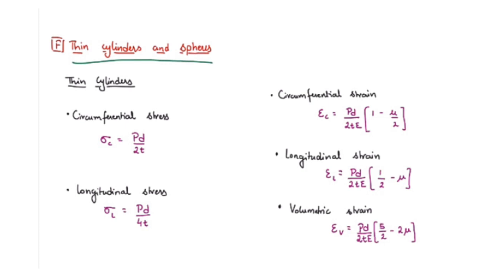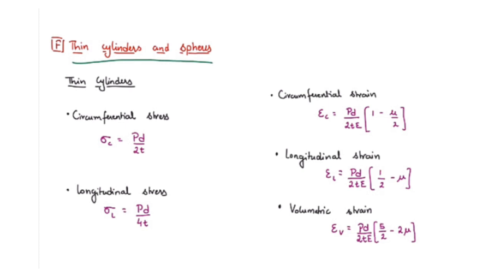Okay, so now by using the above two stress equations, we can find strain in the cylinder, that is circumferential strain, longitudinal strain, and volumetric strain. Circumferential strain is given by epsilon c equals pd by 2tE, within bracket 1 minus mu by 2. Similarly, longitudinal strain is given by epsilon L equals pd by 2tE, within bracket 1 by 2 minus mu.